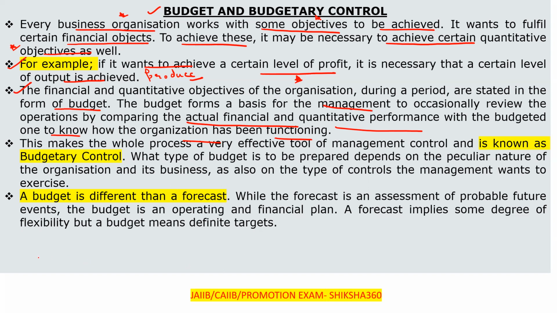Like in the country also, we make a budget. The budget is announced and it is implemented from the 1st of April. Continuously, from time to time, we check whether we are achieving our targets or our motives or not. That is the same thing they are saying here. So we are comparing the actual financial and quantitative performance with the budgeted one.